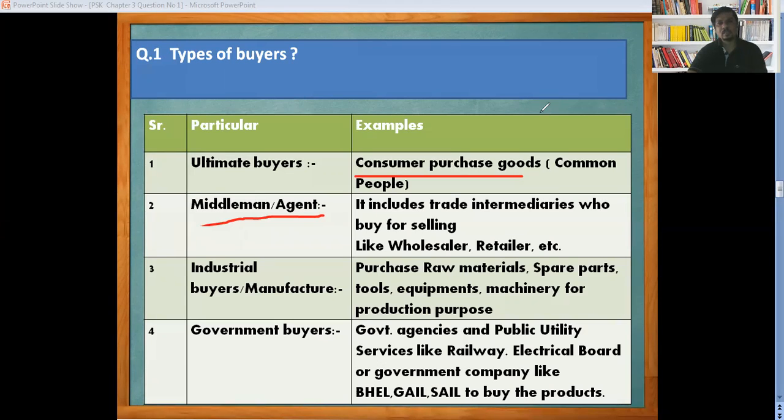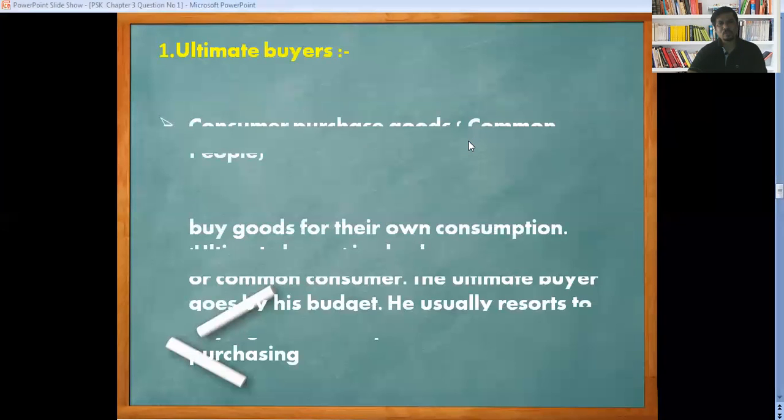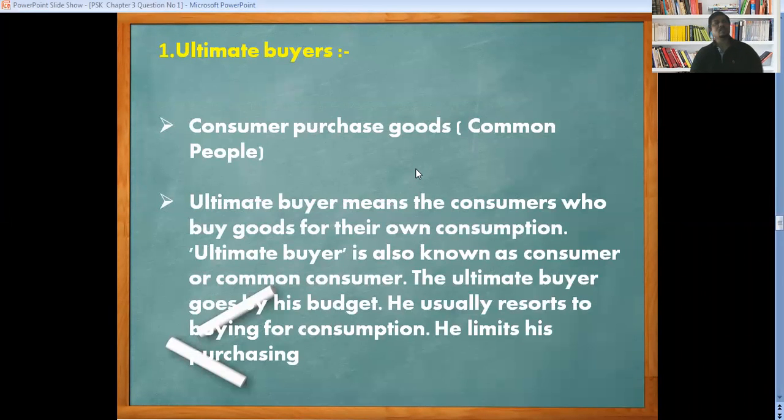All these are the four types of buyer. Now the first one is the ultimate buyer. This is also called the common people, the common buyer. We are part of the ultimate buyer. Basically, as I mentioned, we purchase two types of product: one is FMCG, another is consumer durable.